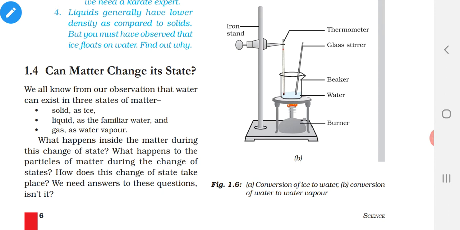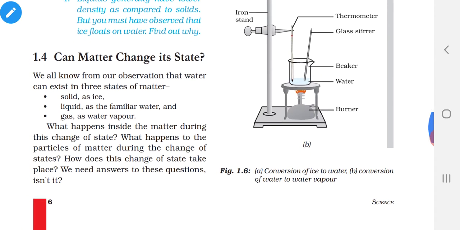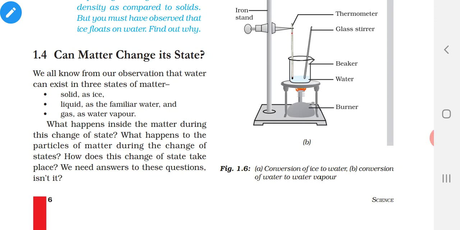Before starting the class, let us recall what we learned in the previous class: matter exists in three states, solid, liquid and gas. Now in this class, we are going to see how matter can change its state. We know how ice is converted into liquid: when we heat ice, it becomes liquid. When we heat this liquid, it is converted into gas.